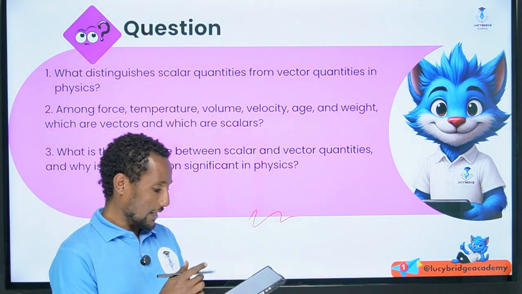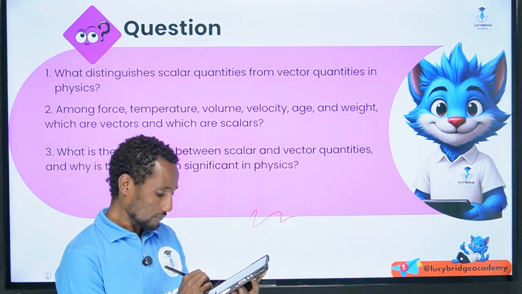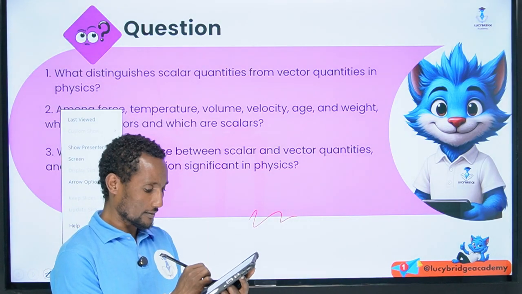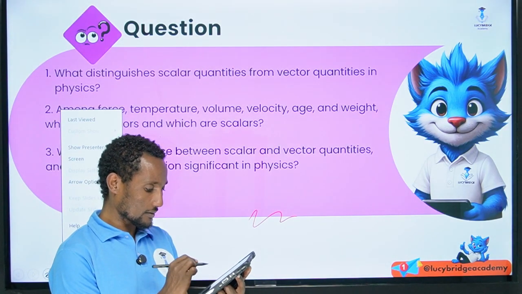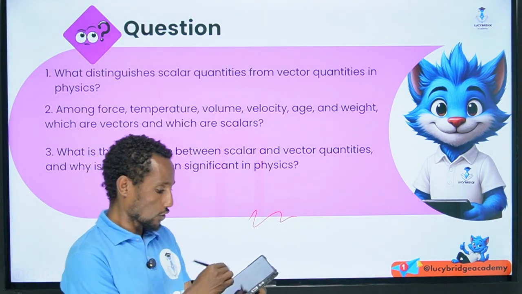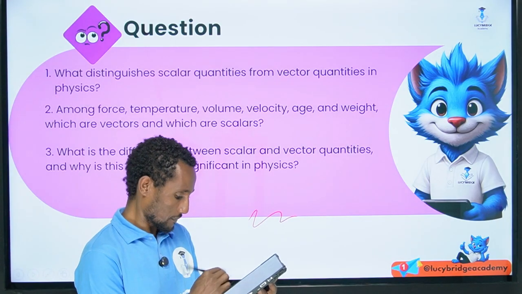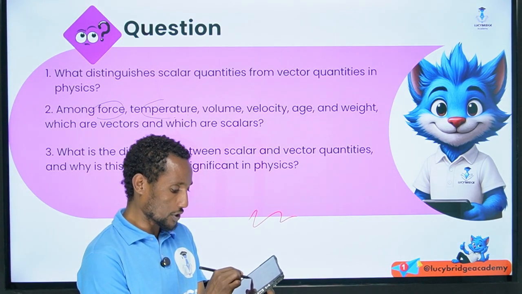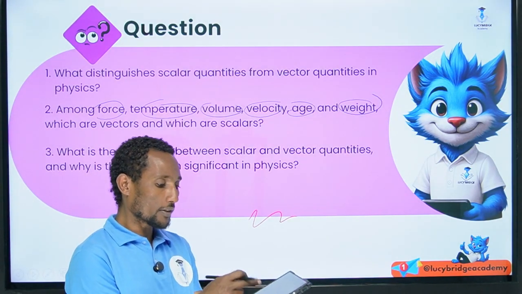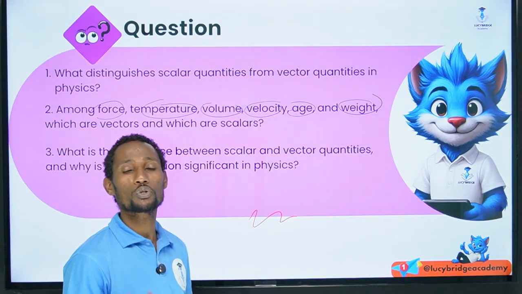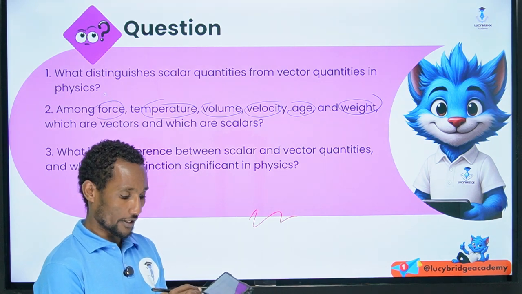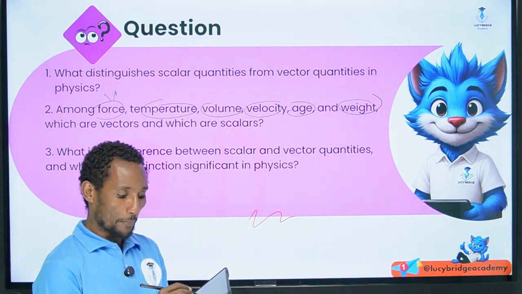Now let's classify, the second question, which is about classifying force, temperature, volume, velocity, age, weight: which are vector and scalar? So by having this, the force is what? A vector quantity. The temperature is scalar.